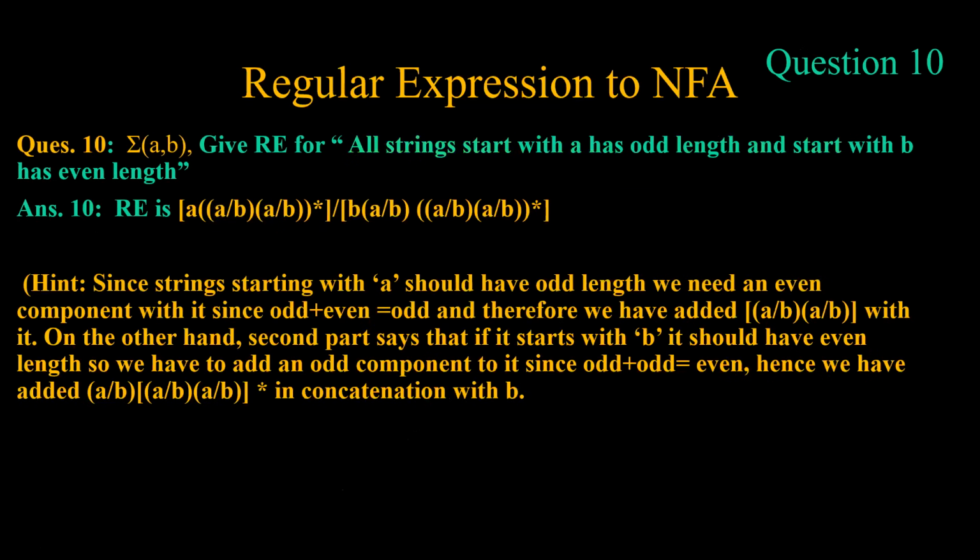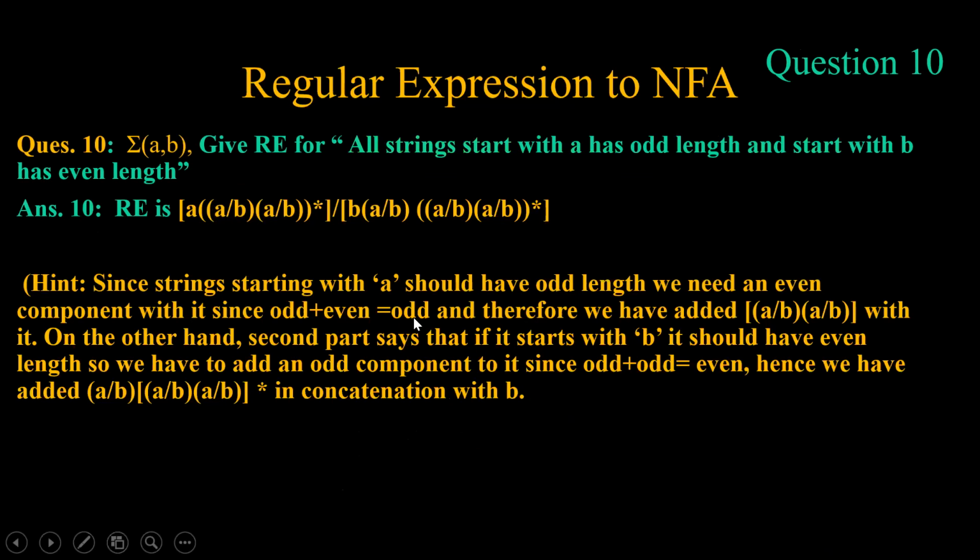Then we have all strings starting with a have odd length and starting with b have even length. Just first we need to consider the intuition behind this. If it starts with a, it should have two a or b length strings, because then odd plus even will be odd.